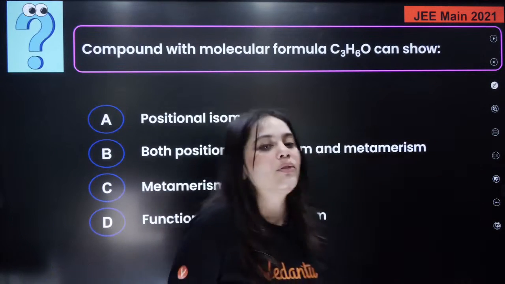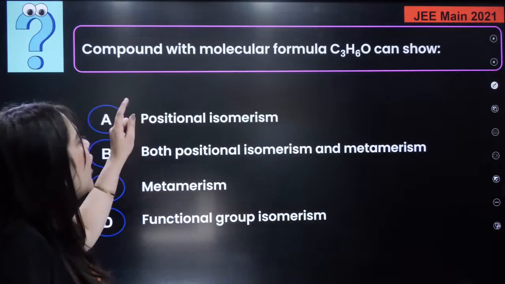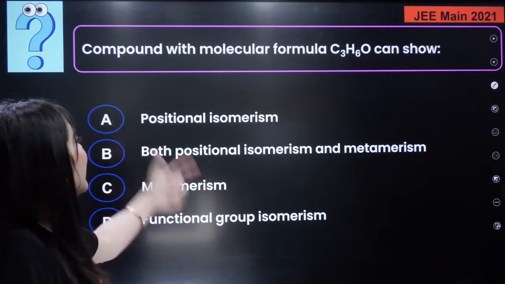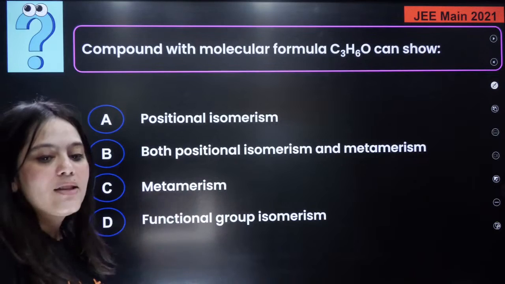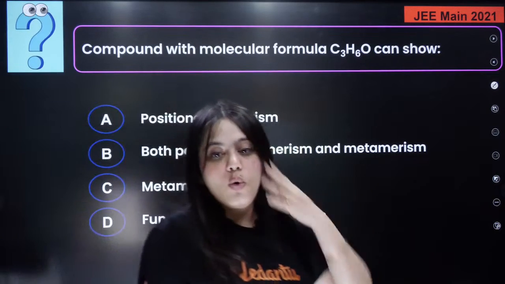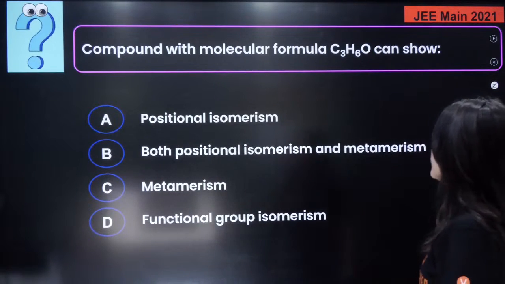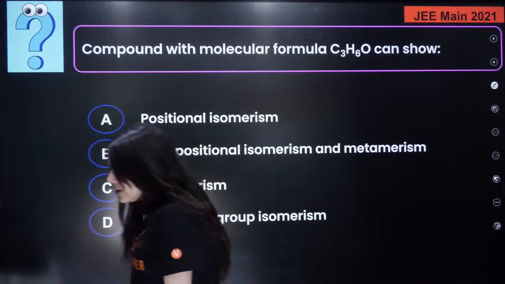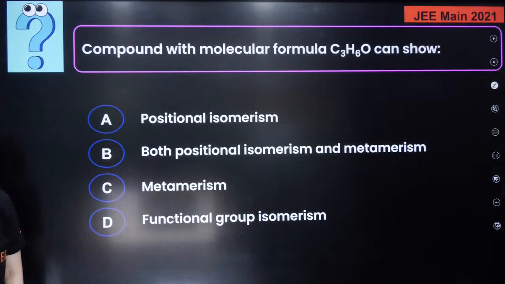Now answer this question for me. A compound with molecular formula C3H6O can show which kind of isomer? Who can tell me the answer to this question? A compound with the molecular formula C3H6O shows what kind of isomerism?